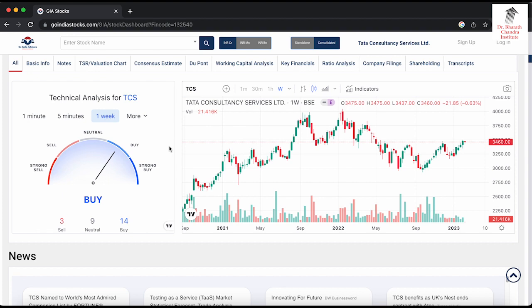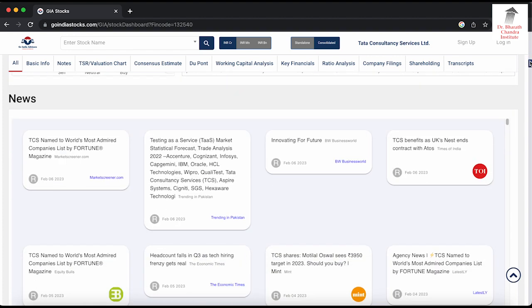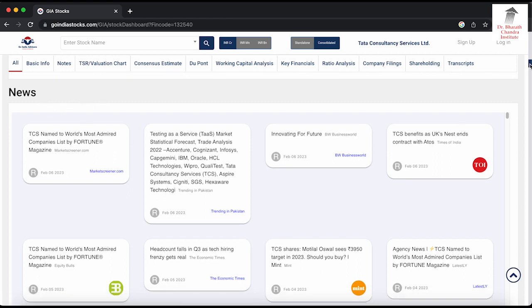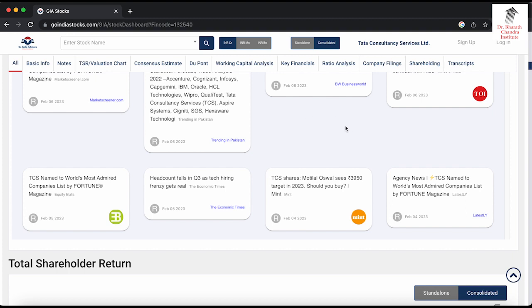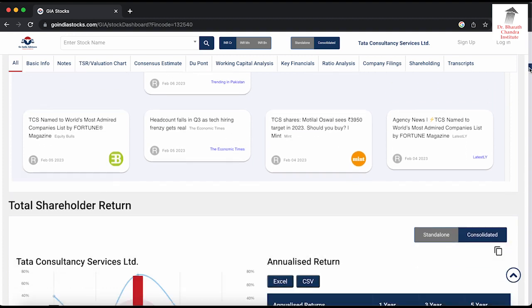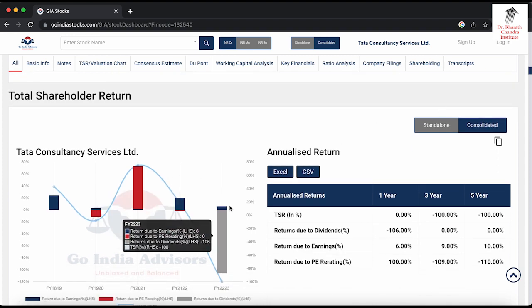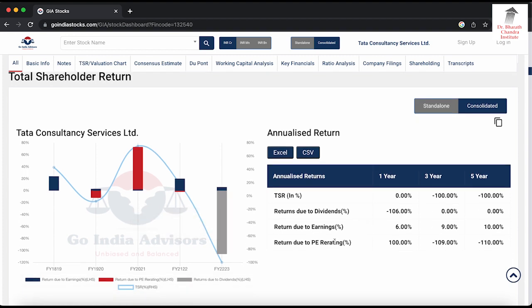You need not follow this blindly. You need to do your own research before investing. If you go lower, it shows the news of the company. All the recent news of the company, whatever has come in different websites, they have compiled together. If you go slightly lower, total shareholder return shows in which financial year how much the returns were, and whether returns were due to dividends or due to re-rating of the PE.